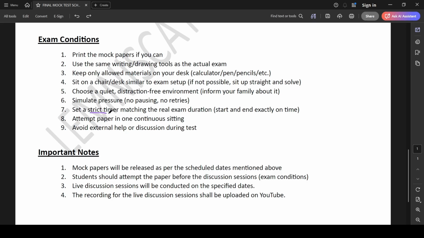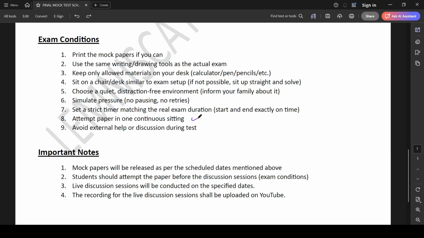Then set a strict timer matching the actual examination duration. For example, for Pure Math 3, you can have it for 1 hour 50 minutes, right? Create a stopwatch timer, and make sure that there is some sort of alarm ringing 10 minutes before the examination gets over, so that you know that okay, there are only 10 minutes left. That is going to give you the time pressure. It is also going to give you performance pressure, and all of this is required. If you have enough time in the world and no pressure, you can solve a lot more questions as compared to with this kind of pressure. So that is why these 2 points are important.